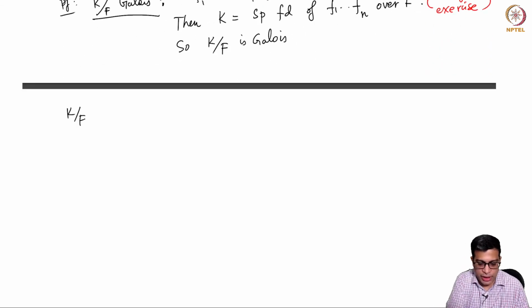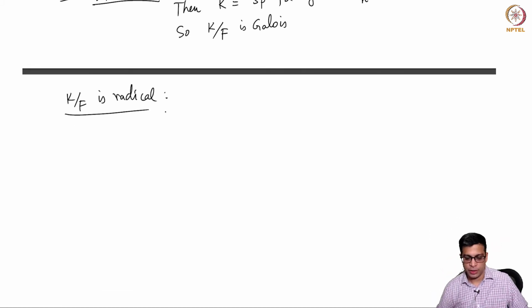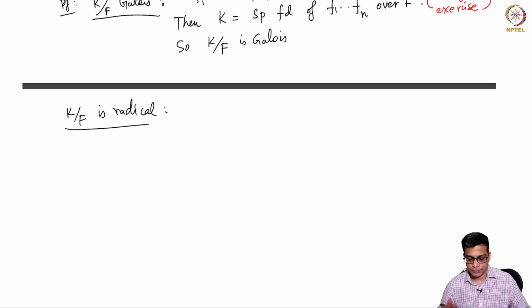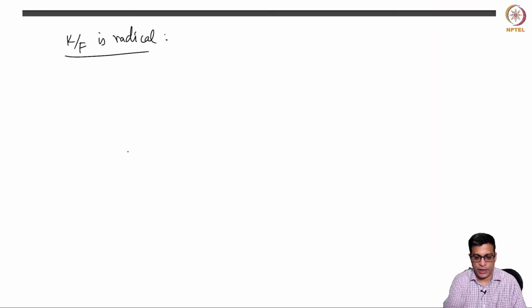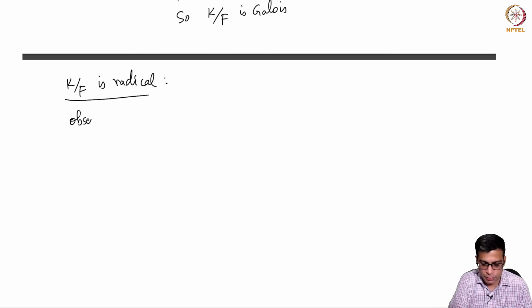Next we want to show that K over F is radical. Okay, this is done in the following way. First of all, let's make a simple observation.